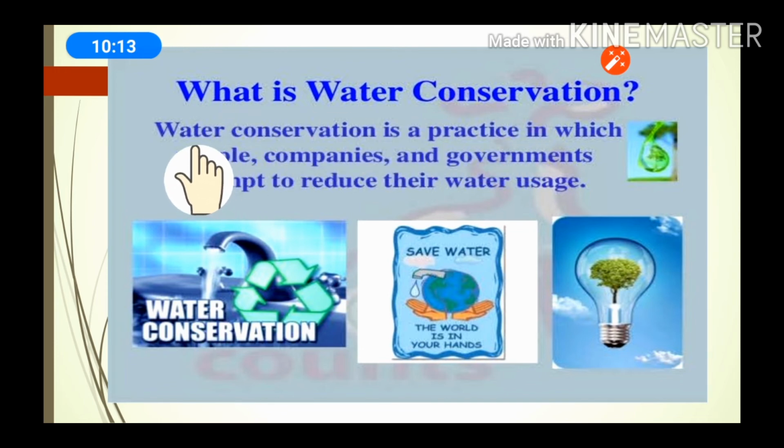Water conservation is a practice, a practice of how we can save water, in which people, companies and governments attempt to reduce their water usage. It means people, companies and governments come all together and find ideas to reduce water usage and save more water for future use.